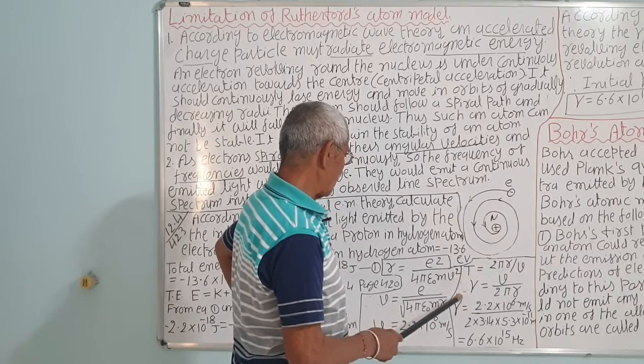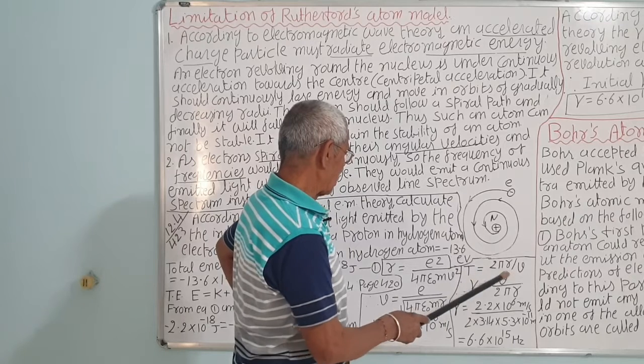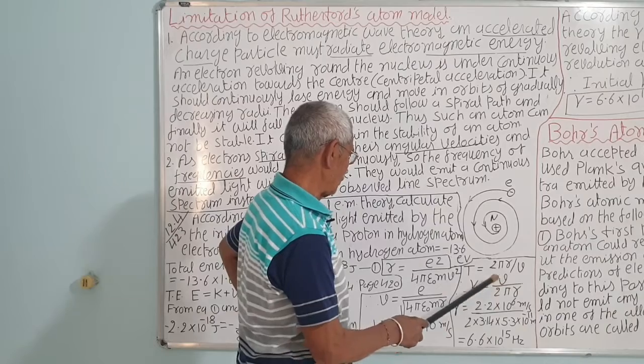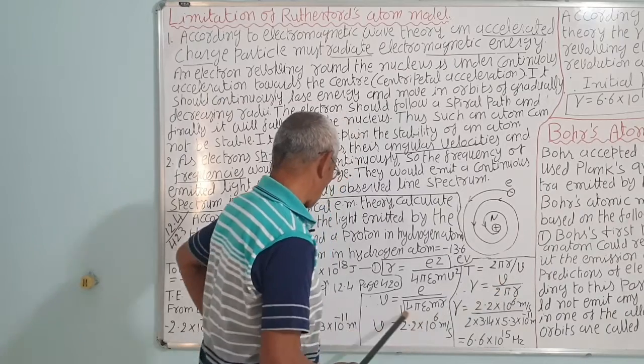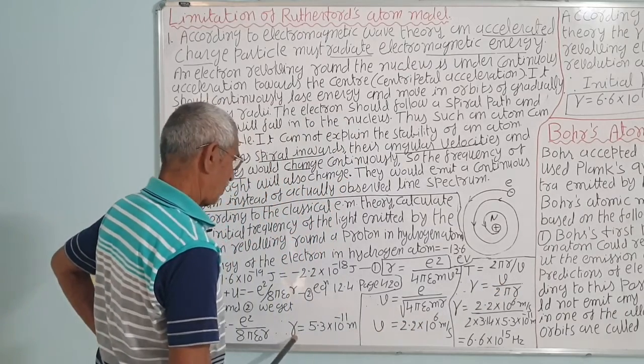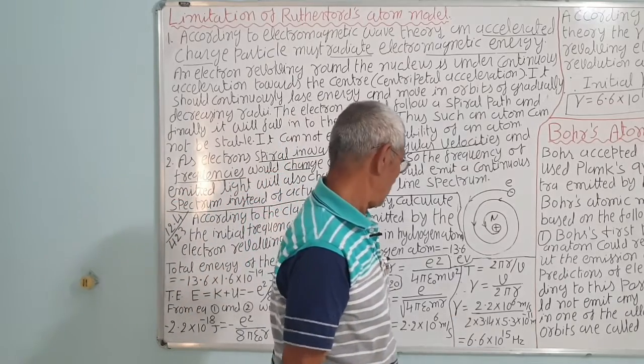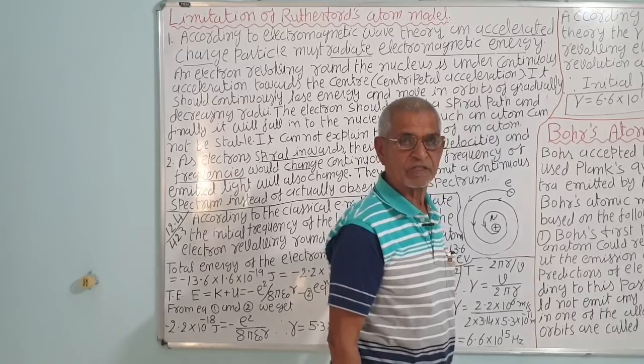So 1 upon T is nu. Taking the reciprocal, that is 2 pi r upon v, so nu is equal to v upon 2 pi r. v and r we have already calculated. Introducing the values, we will get the frequency 6.6 into 10 raised to power 15 hertz. It's a very simple calculation.